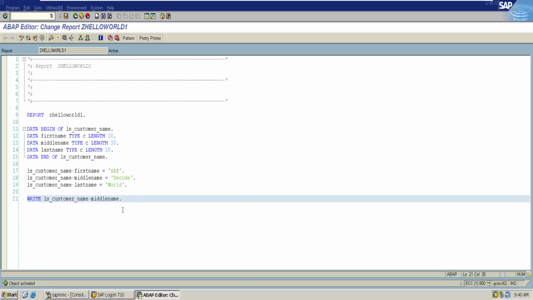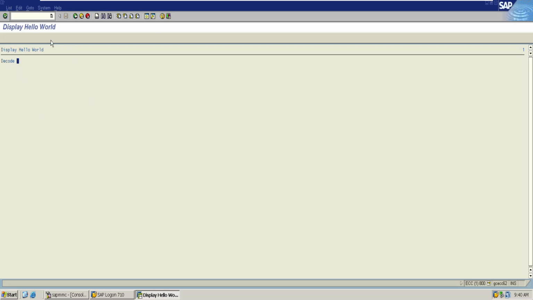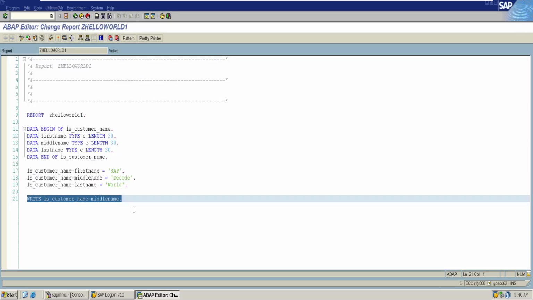Object is activated. Currently I am writing a particular attribute, so the system has written only that particular attribute. And make sure whenever you are writing an entire structure on the screen, it has only character data types inside that structure. Otherwise the system will throw an error.